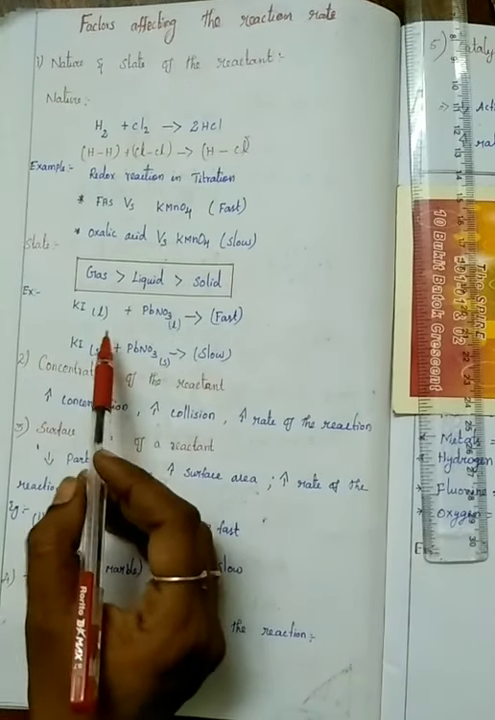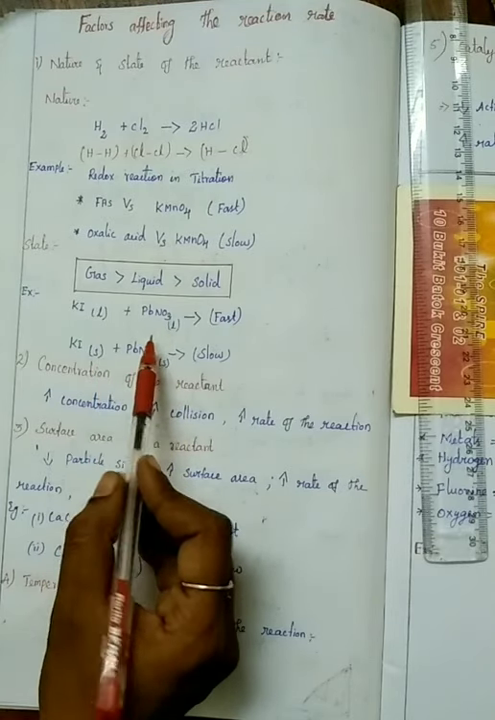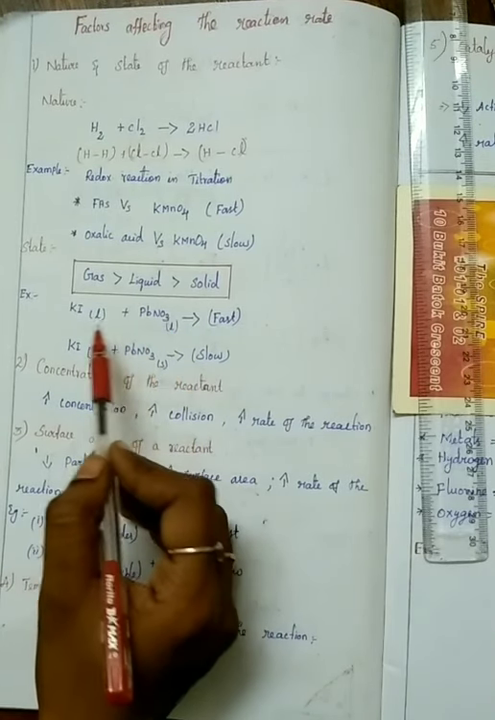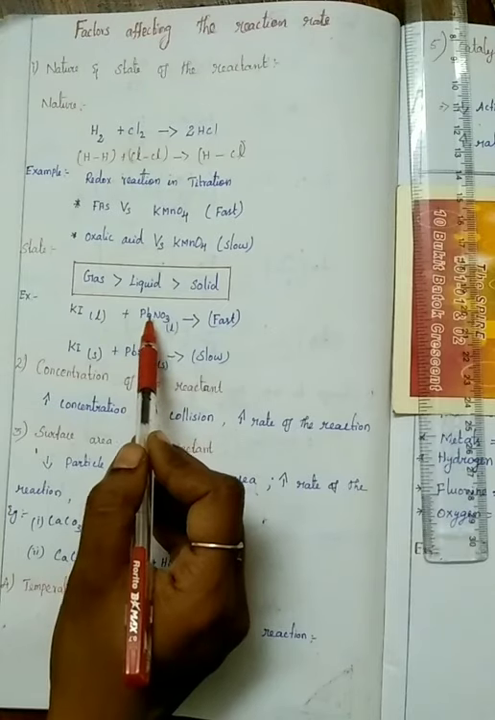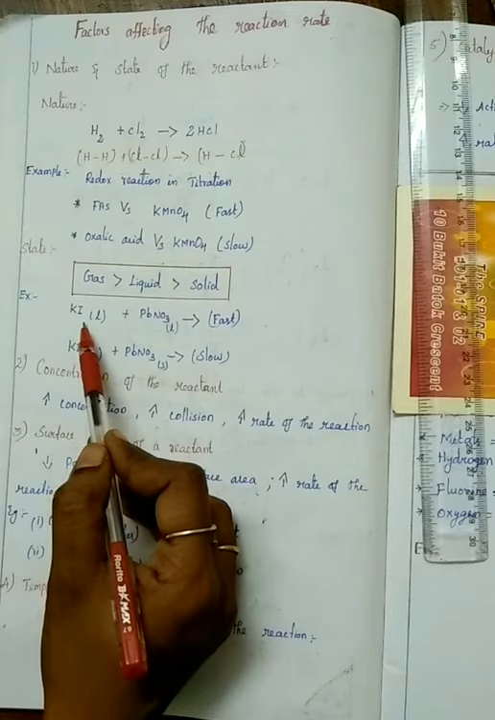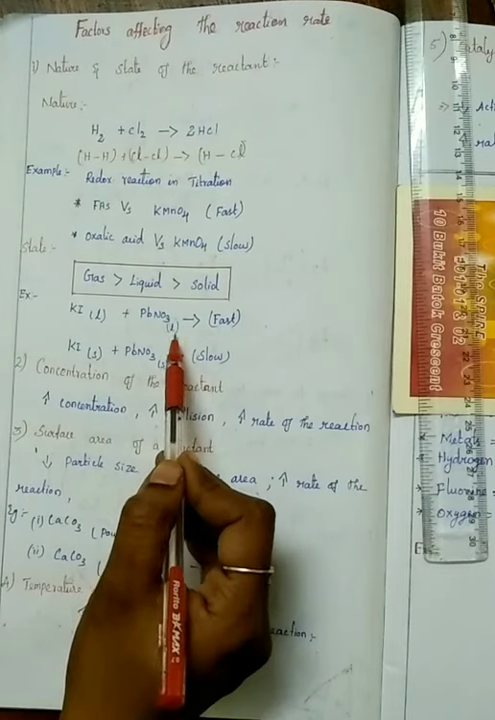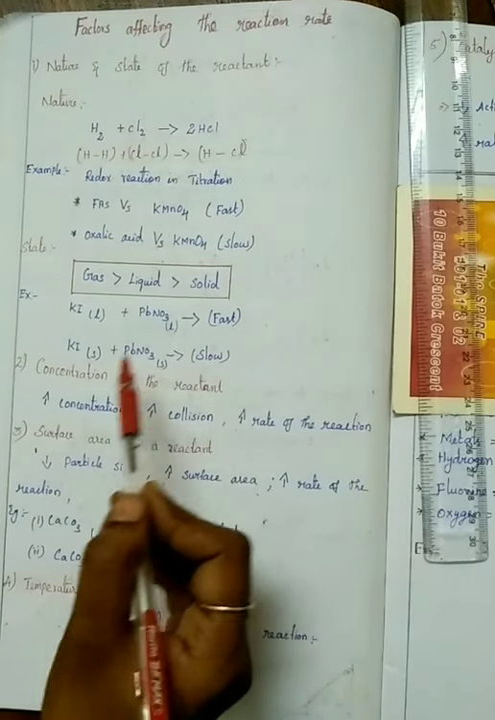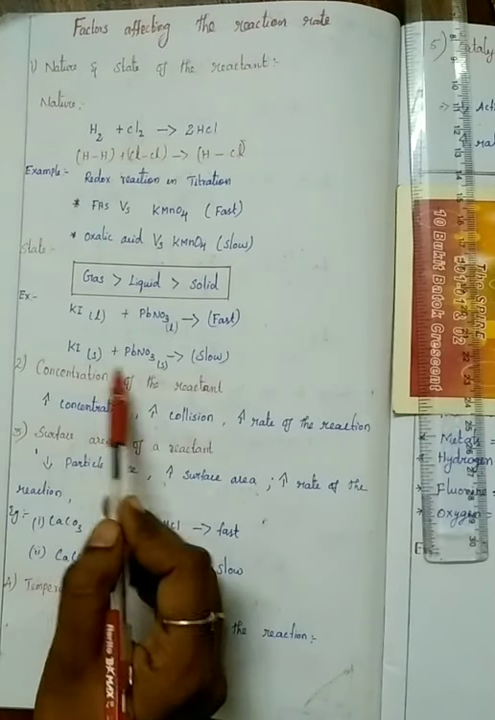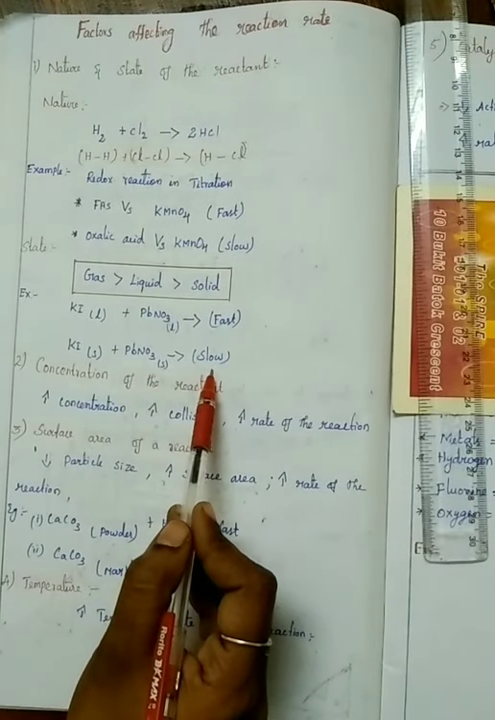For example, in 11th standard practical, you did this for identifying lead nitrate salt. Along with the solution of lead nitrate, we add the solution of potassium iodide. If the potassium iodide and lead nitrate are in liquid form, the reaction will be fast. If the two reactants are in solid state, the reaction will be slow.